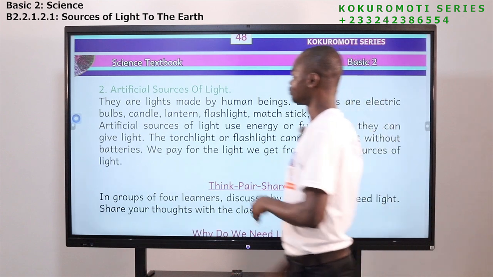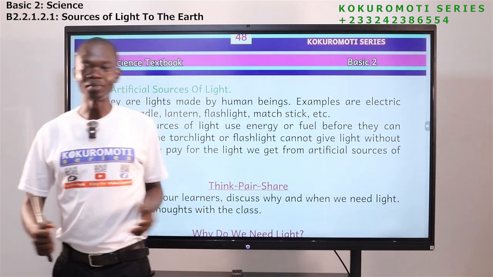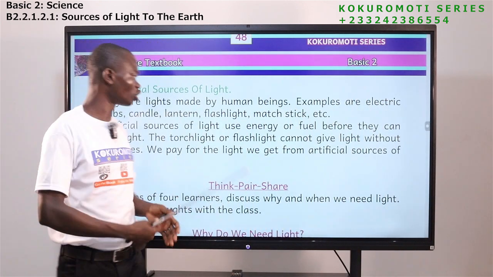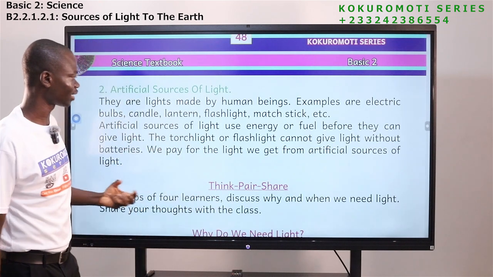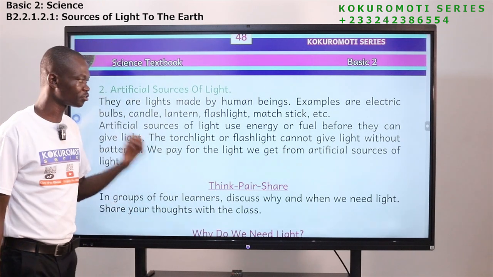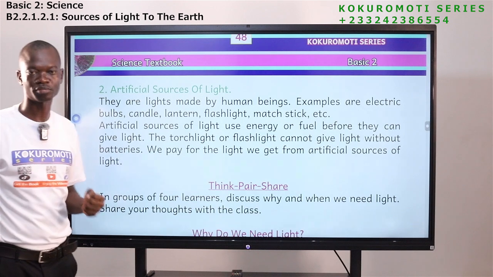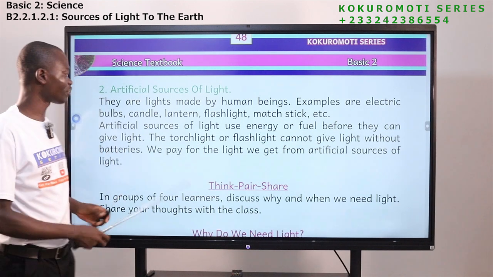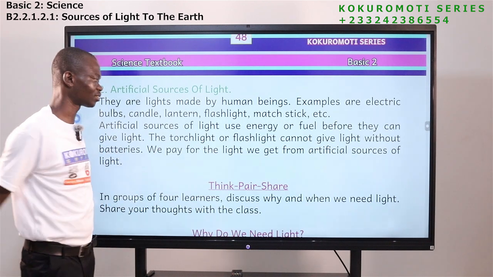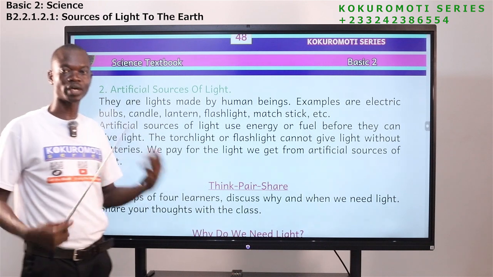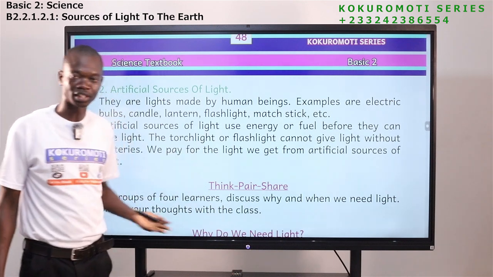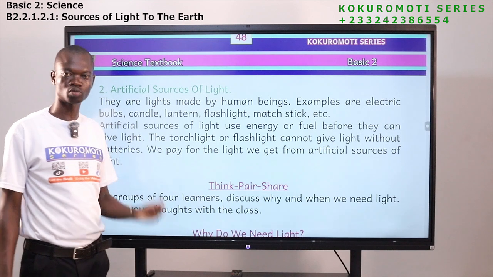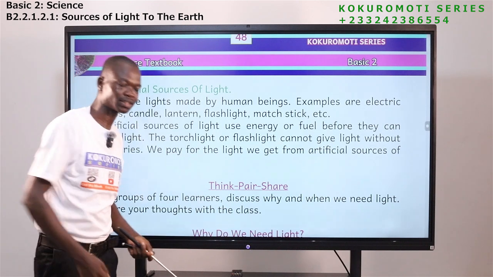Light. So light bill, every month you pay. Why do you pay light bill? Because you use it to do so many things. Artificial sources of light. We use energy or fuel before we can get light from these sources. So if you have torchlight or flashlight, without battery it can't work. If you have torch, without battery, can it give you light? No. You have to go and buy what?